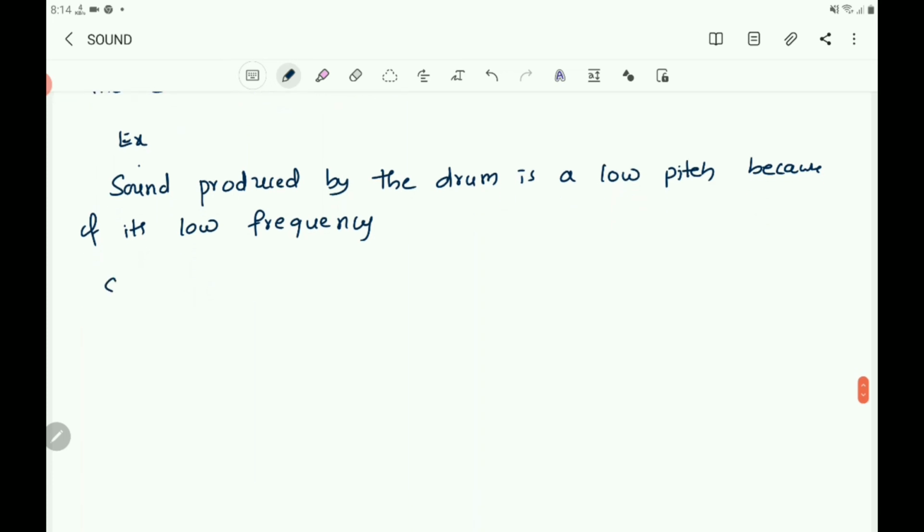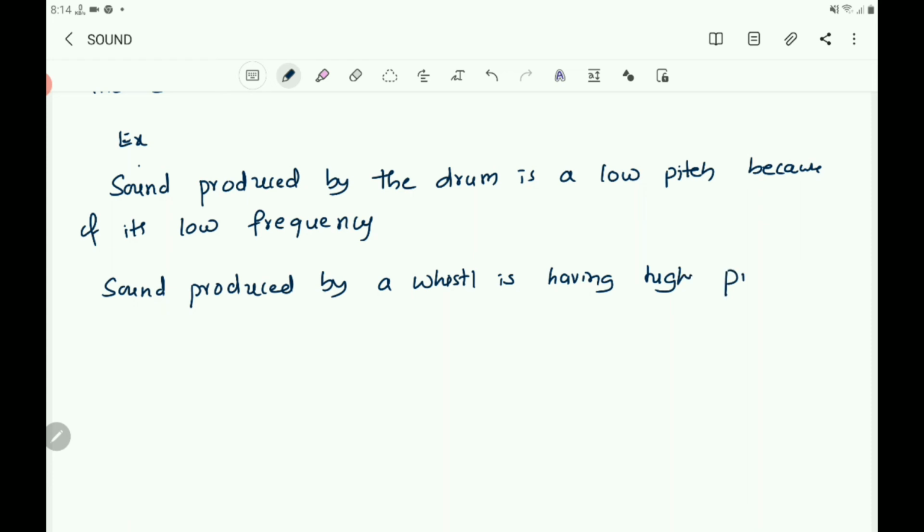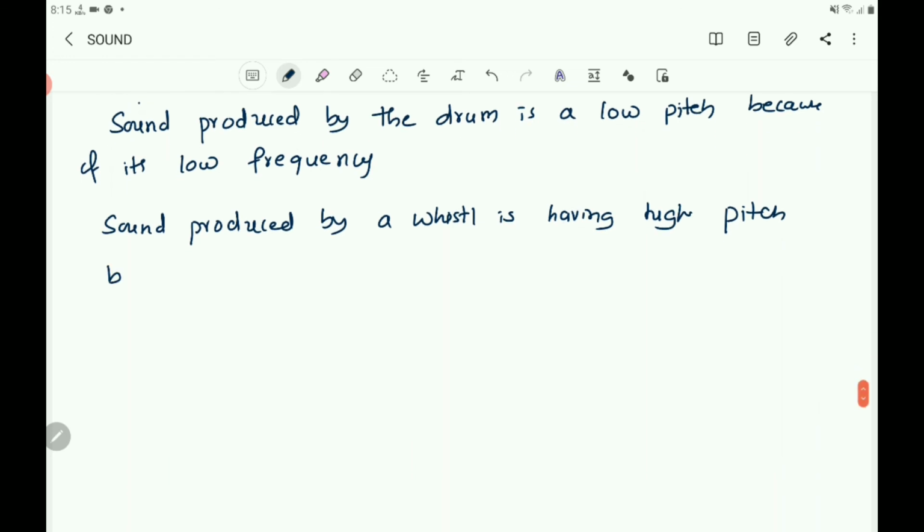And sound produced by a whistle has high pitch because of its high frequency.